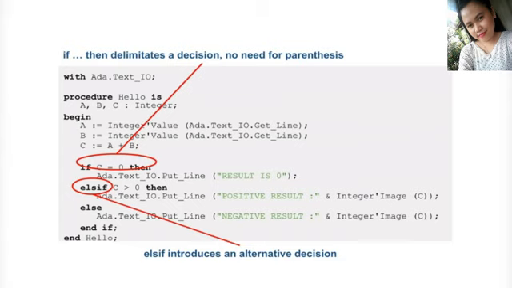So what this does is check if C equals 0. If that's the case, then put "result is 0". If not, it will check if C is greater than 0 and then put "positive result" on the screen if that's the case, and in all other cases it will display "negative result".